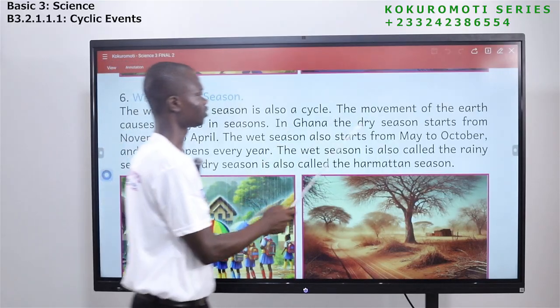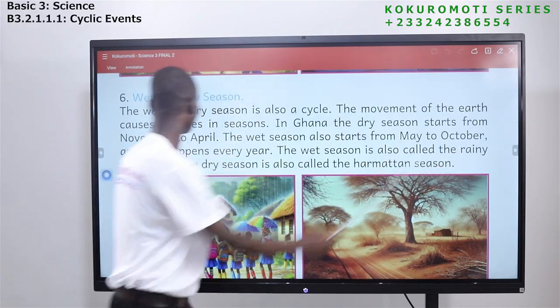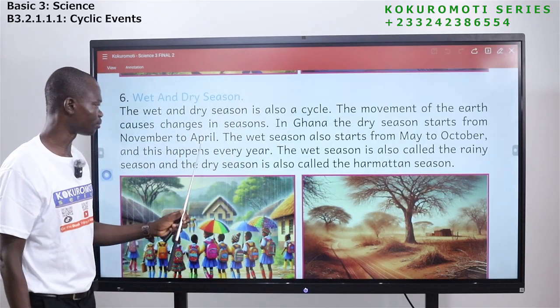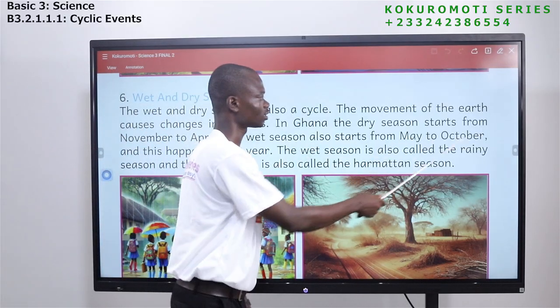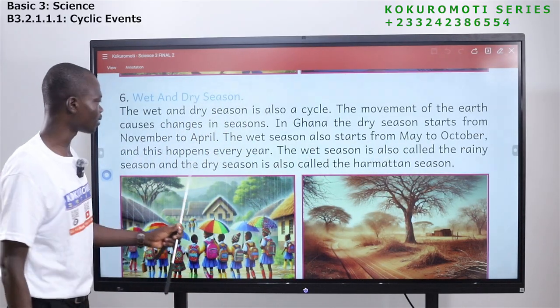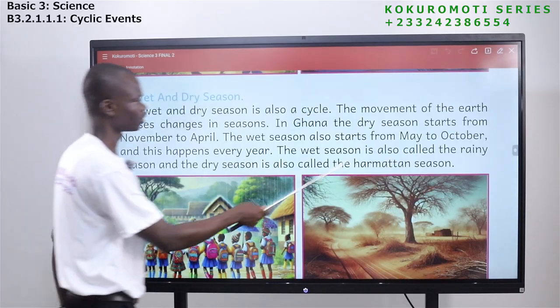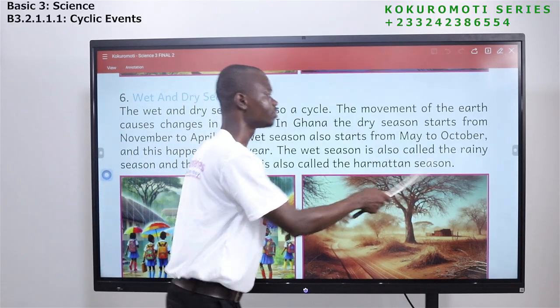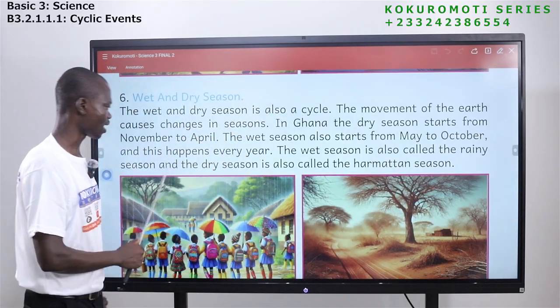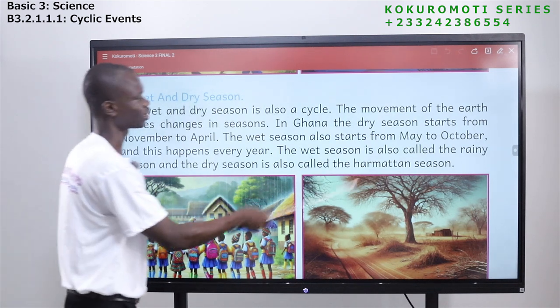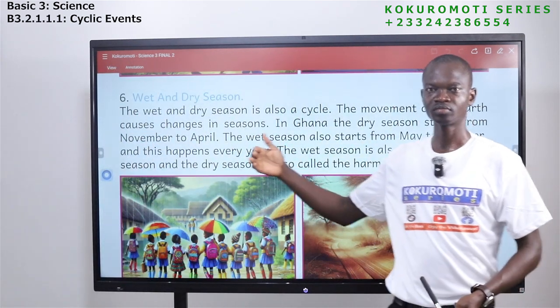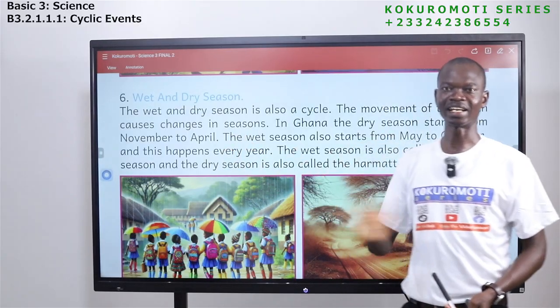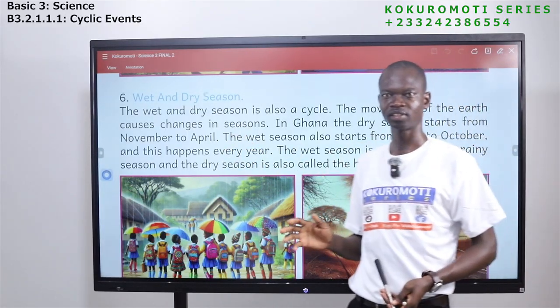In Ghana, the dry season starts from November to April. The wet season also starts from May to what? October, and this happens every year. The wet season is also called the raining season, and the dry season is also called the Harmattan season. So from November, you see that it will not rain.